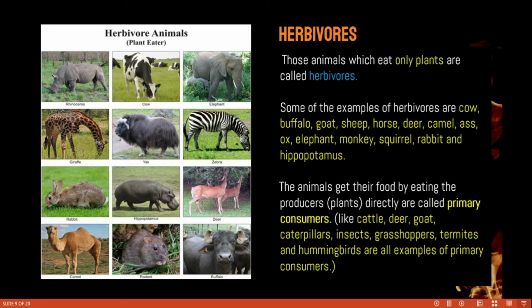See, here we have many examples: buffalo, goat, sheep, horse, deer, camel, ass, ox, elephant, monkey, squirrel, rabbit, and hippopotamus. So these are all the examples for the herbivores.